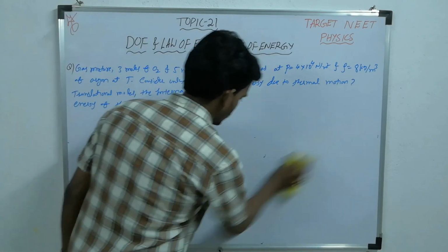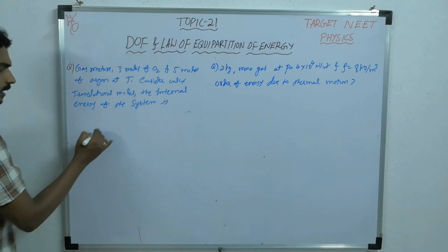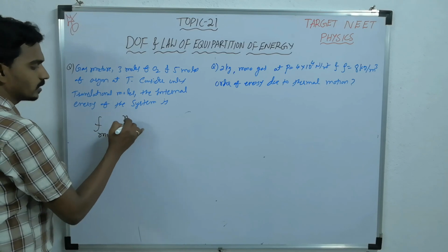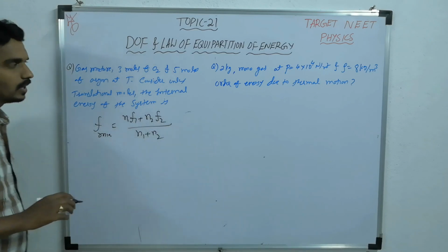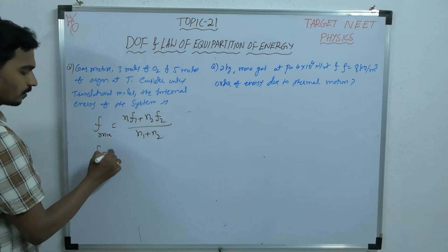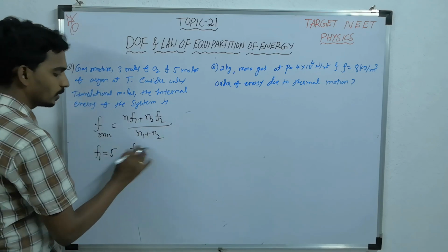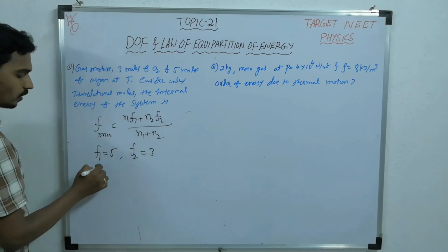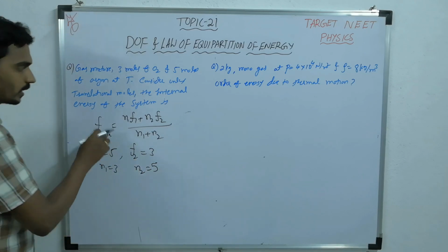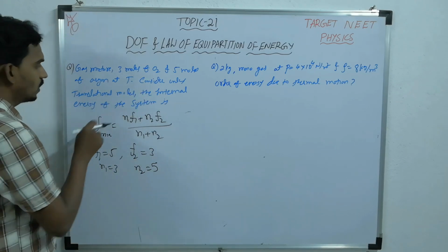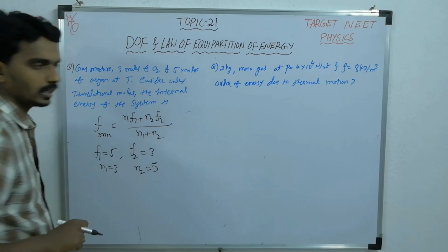The very first question is about a gas mixture. When you have a mixture, the F mixture formula is (N1F1 plus N2F2) by (N1 plus N2). Now one is O2, so F1 will become 5, diatomic. Another one is argon, monoatomic, so F2 will become 3. And N1 is 3, N2 is 5, so that you can get F mixture. Now what they are asking is to consider only translational modes, the total internal energy.